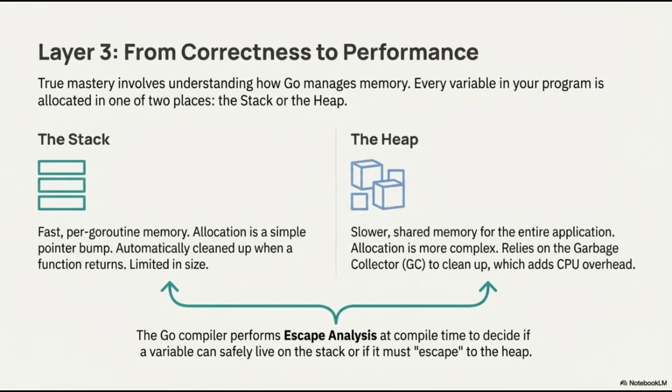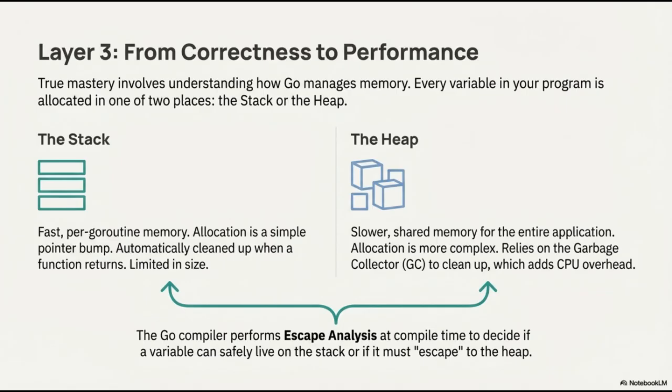Moving into Layer 3, we shift our focus from basic correctness toward high-level performance. True mastery of Go requires an understanding of how the language manages memory, specifically where variables are stored. Every variable in your program is allocated in one of two places, the stack or the heap. The stack provides fast per-Go routine memory. Allocation here is incredibly efficient, essentially requiring only a simple pointer bump. It is automatically cleaned up as soon as a function returns, though it is limited in size.